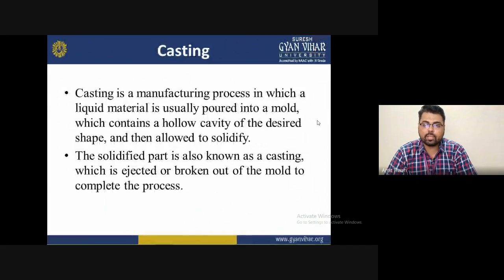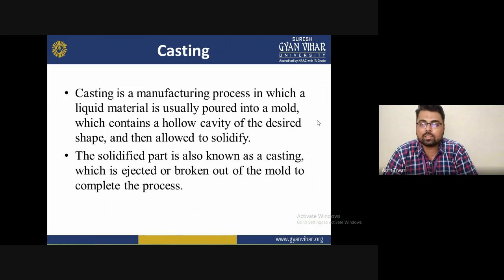Casting is the manufacturing process in which a liquid material is usually poured into a mold, which contains a hollow cavity of the desired shape, and then allowed to solidify. The solidified part is also known as the casting, which is ejected or broken out of the mold to complete the process. So what is casting?